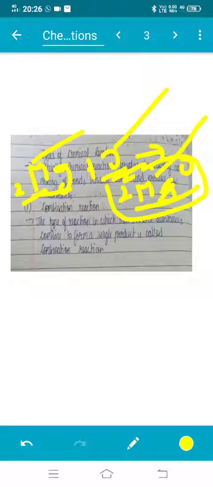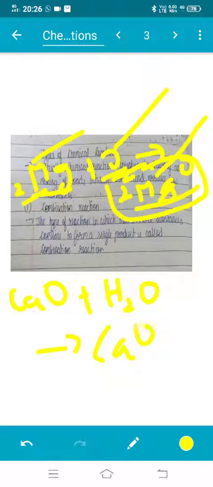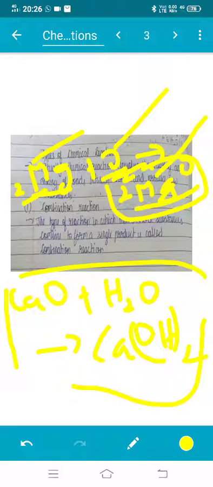We can take another example. CaO plus H2O gives Ca(OH)2. This is the chemical equation also. This is quicklime, this is water, and this is slaked lime.